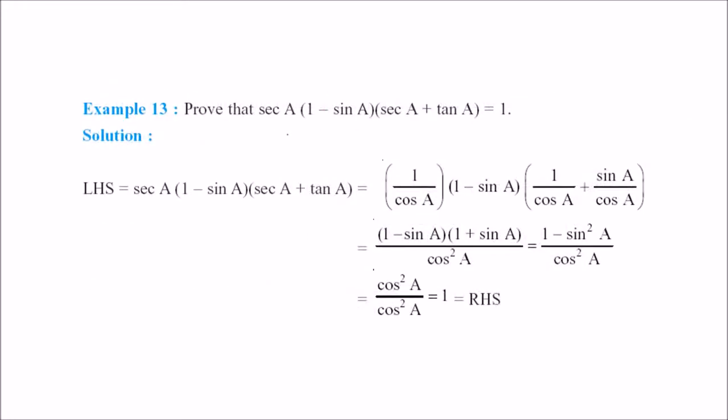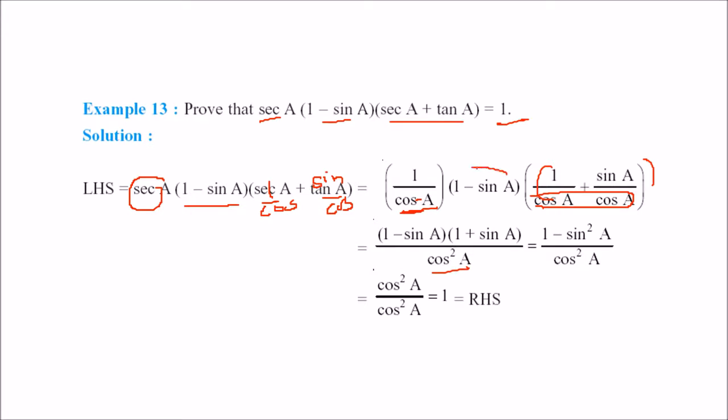One more question is there. Prove that sec A plus tan A times 1 minus sin A equals 1. We'll take sec A as 1 by cos A. We know that sec theta is 1 by cos theta. 1 minus sin A, we'll keep it like this. Sec A will make 1 by cos, tan A will make sin by cos. So we'll take 1 by cos common from here, and the cos will become cos square A. The numerator will be 1 minus sin A and 1 plus sin A.